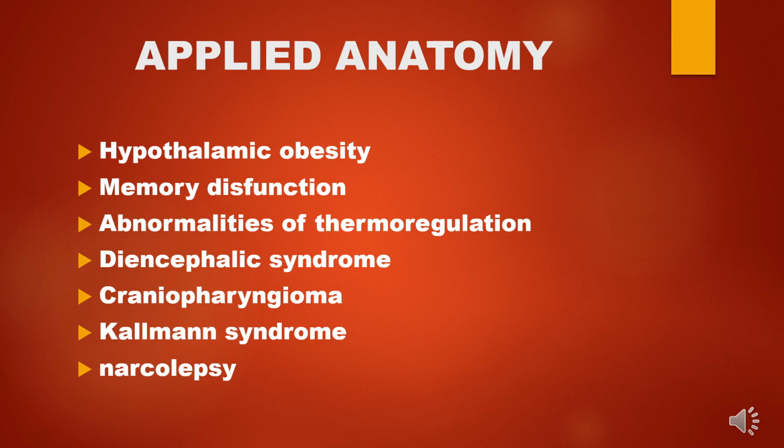Next comes the craniopharyngioma, wherein the tumor develops from Rathke's pouch. This disease is not directly related to the hypothalamus because from Rathke's pouch, the anterior lobe of the pituitary is developed.